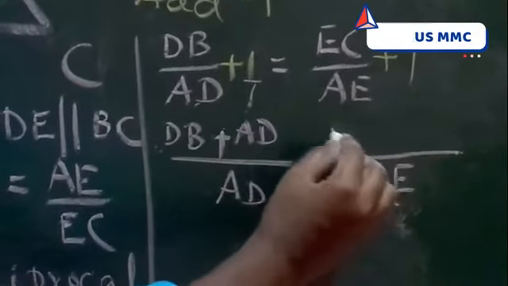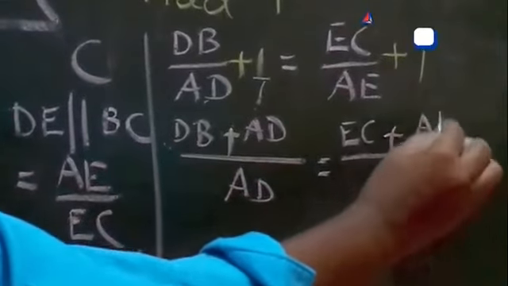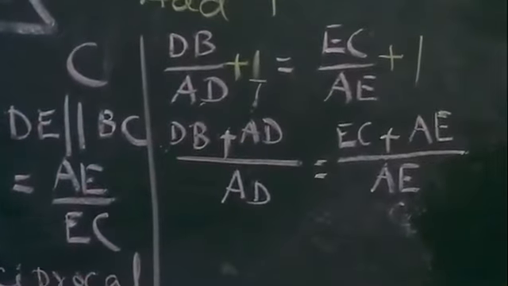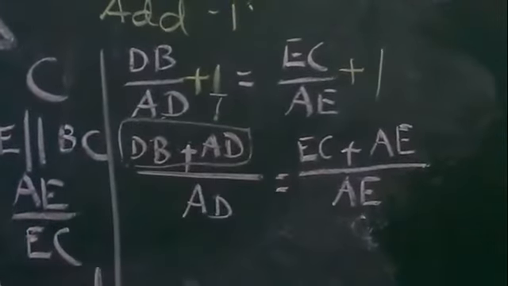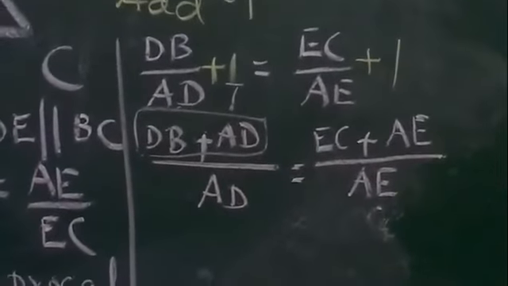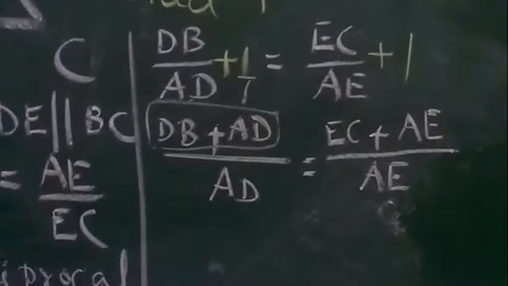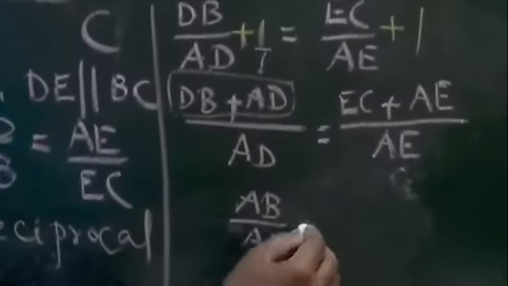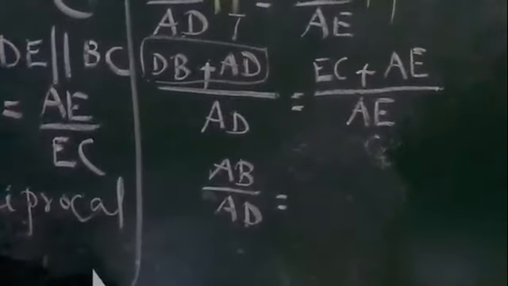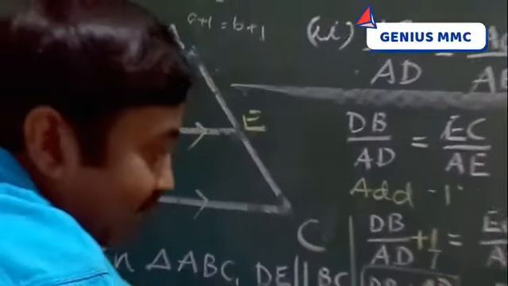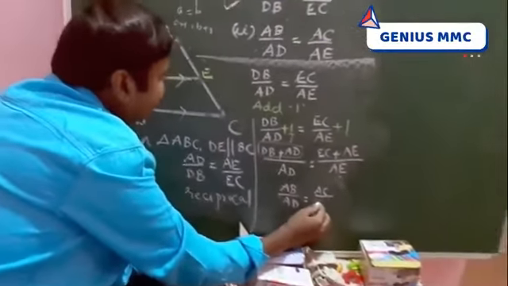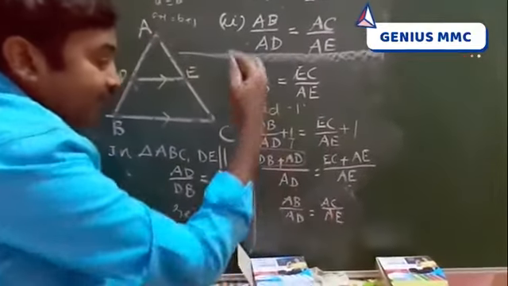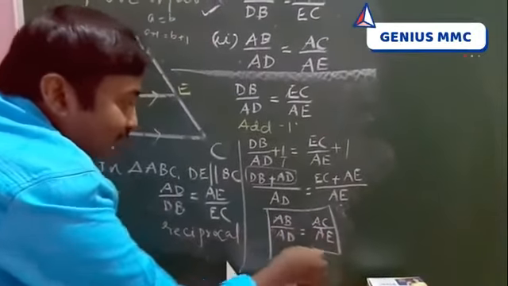AE cancels. EC plus 1 into AE. You observe here, DB plus AD. Total length becomes BA, so we got AB by AD. Similarly here EC plus AE. Total length will get what? AC by AE. The second one is also true.